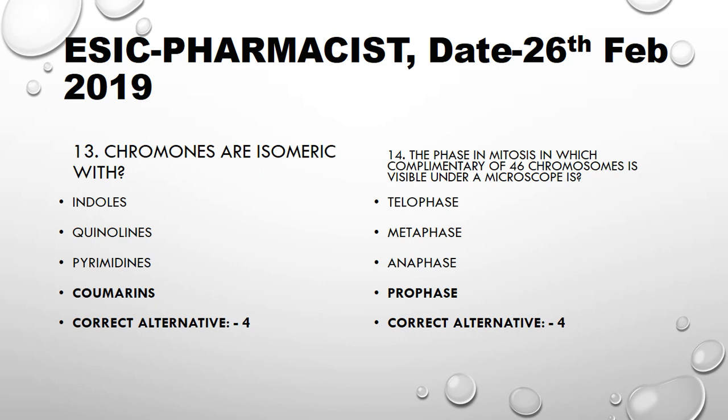Chromones are isomeric with coumarins. The phase in mitosis in which the complement of 46 chromosomes is visible under a microscope is prophase. Here telophase, metaphase, anaphase, prophase are all considered in mitosis of cell division under the microscope.